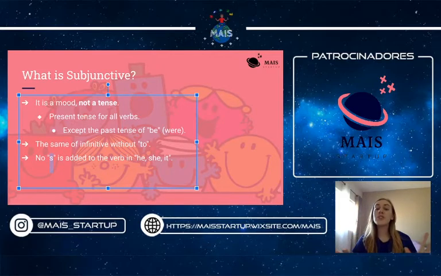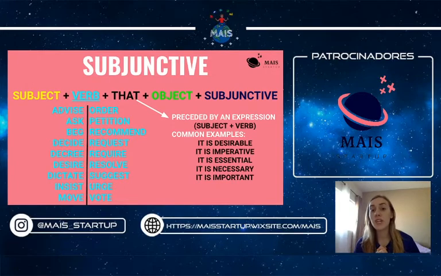Well, this structure is basically this one. We have the subject, which is usually a pronoun, and it's usually the pronoun I, but you can also use he, she, it, we, you, they, things like that. And we also have, following the subject, a verb. Then we have the word that, the object, which is what we are referring to, and the subjunctive. So the verb in the subjunctive, as we have talked about before.